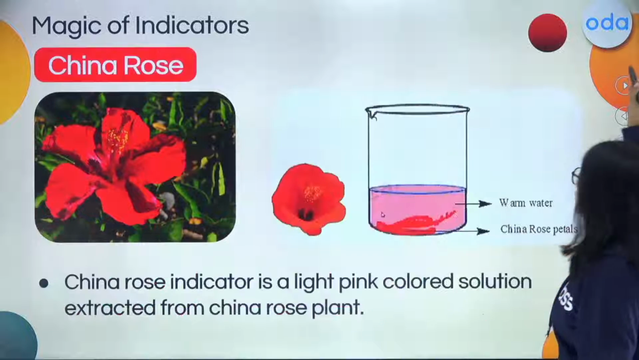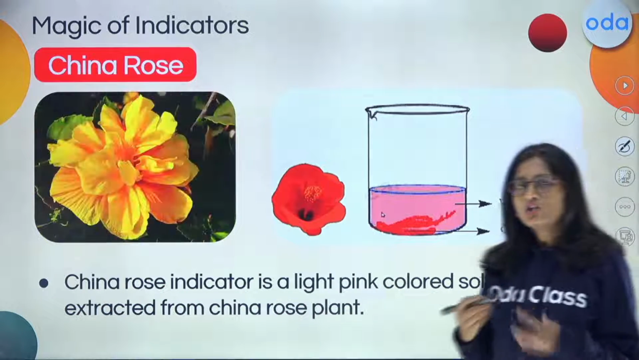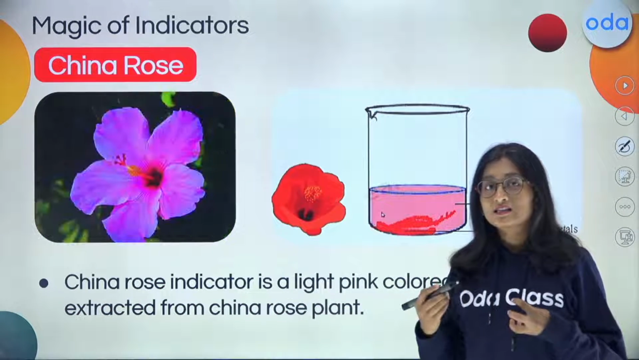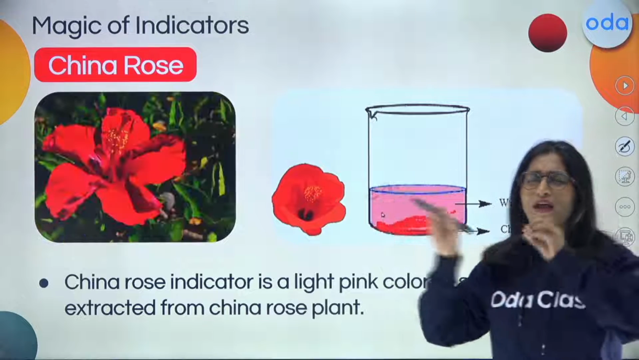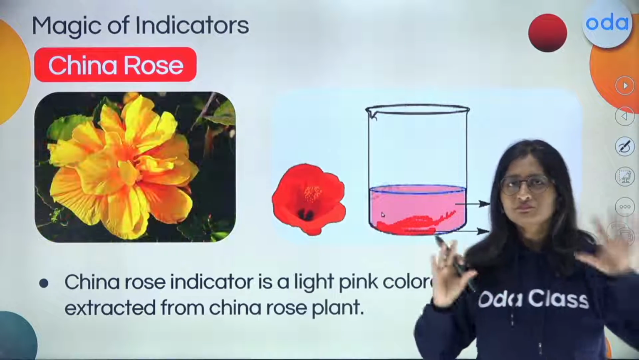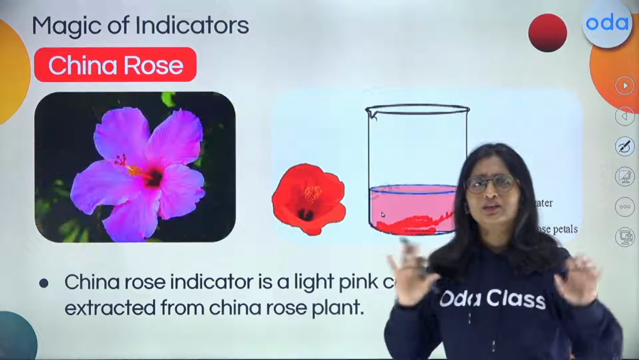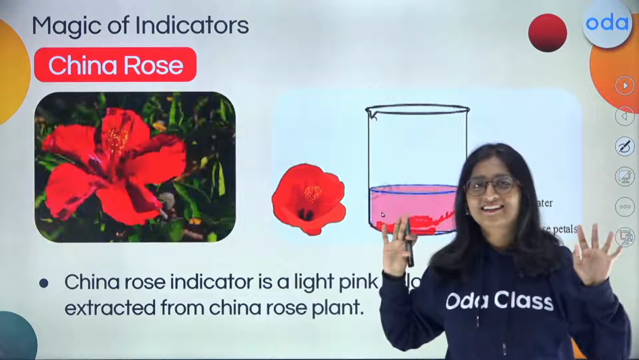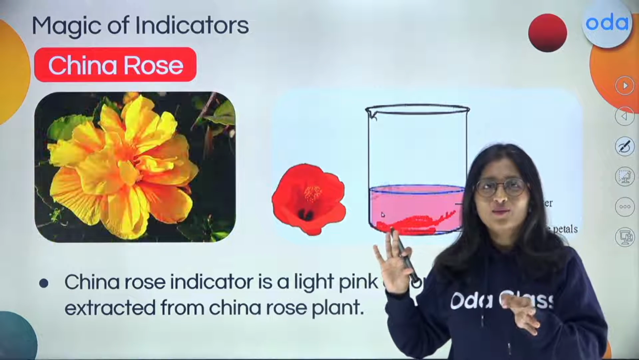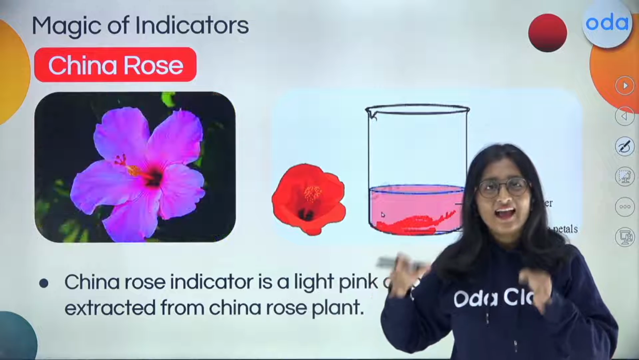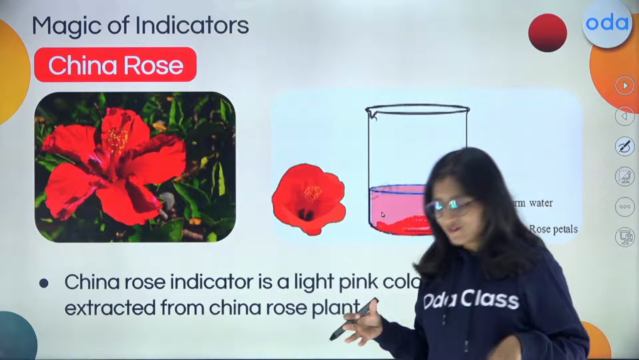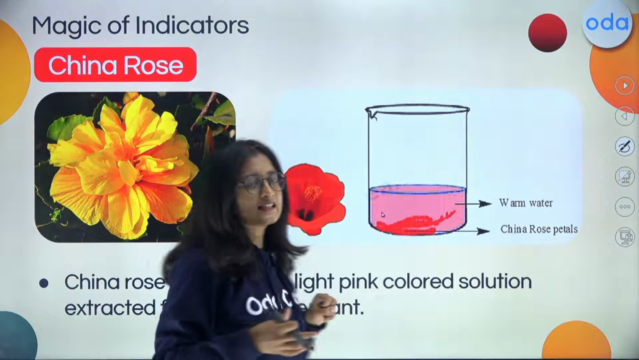Now, when you look into the China rose, which is also known as hibiscus, many of you might find this very basically in your garden. So, how many of you have seen it in your garden or neighbor's garden? If you want to try out how it is actually acting like an indicator, you can actually find out. How will you be doing this?